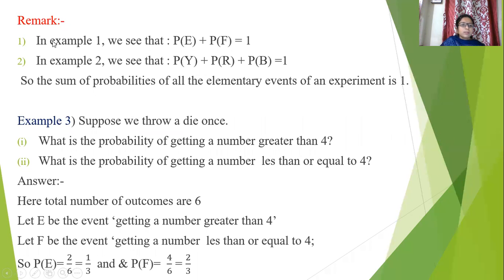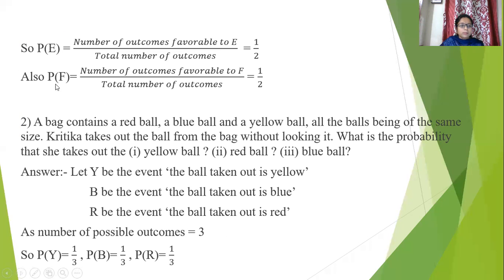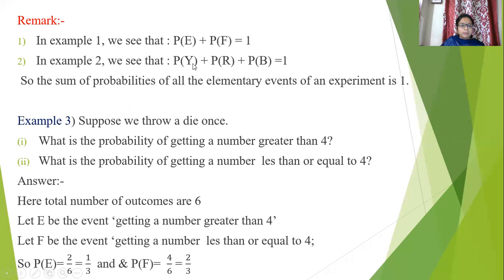So we can conclude with a remark. In the previous example, the probability of E plus the probability of F is 1/2 plus 1/2, which is 1. In the second example, the probability of Y plus the probability of B plus the probability of R is 1/3 plus 1/3 plus 1/3, which is 1. So we can conclude that the sum of probabilities of all the elementary events of an experiment is always 1.